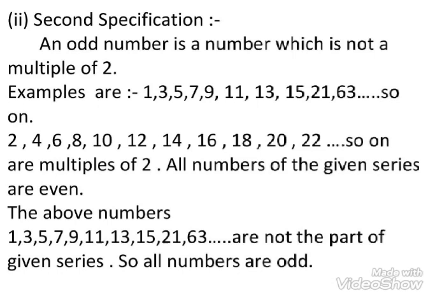So all numbers of the given series are even. But the above numbers 1, 3, 5, 7, 9, 11, 13, 15, 21, 63 are not the part of the given series. So all numbers are odd.